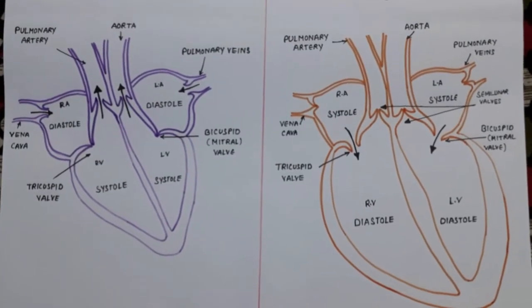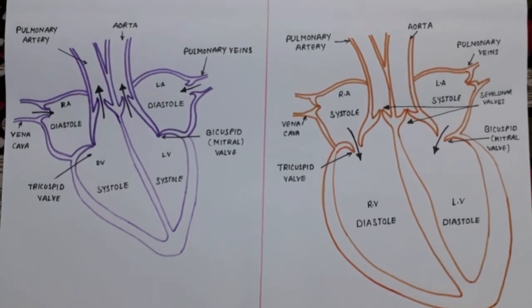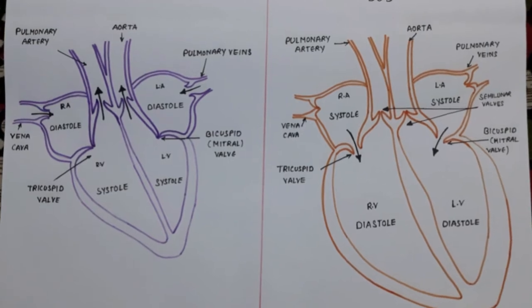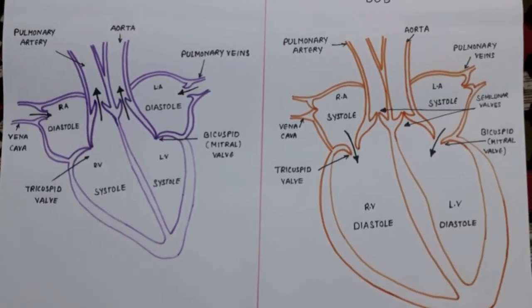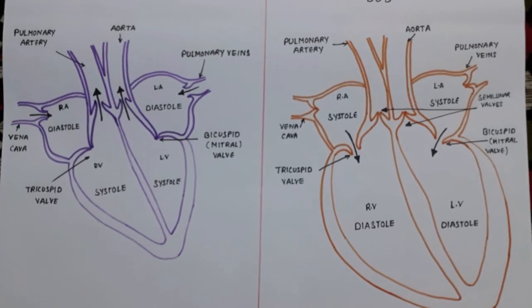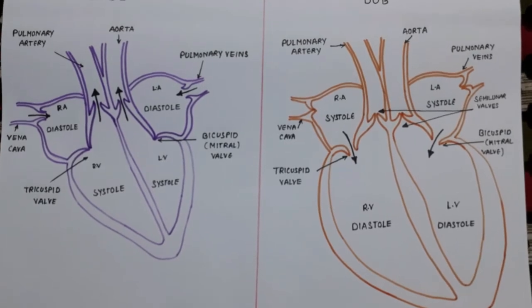So in the case of sparrow, they show vigorous activity, isn't it? They are so active. It means the heart is beating so fast. That is why they have a heart rate of 800 to 900 times in 1 minute. So this is all about the heart sound lub and dub.